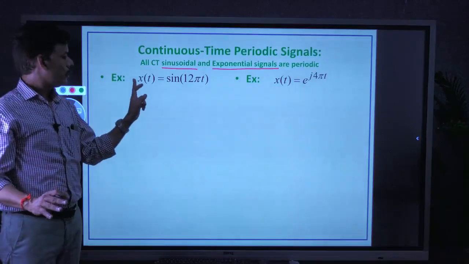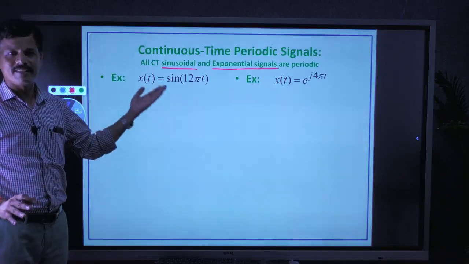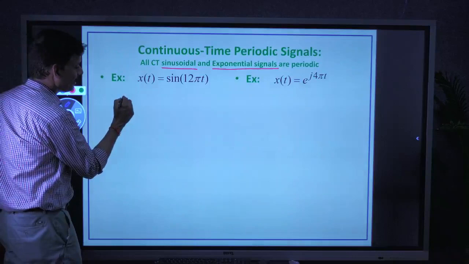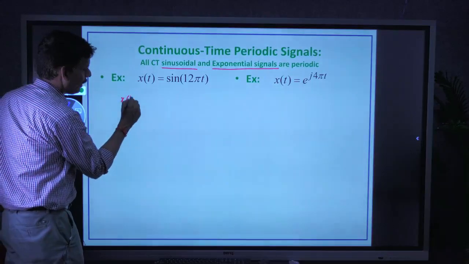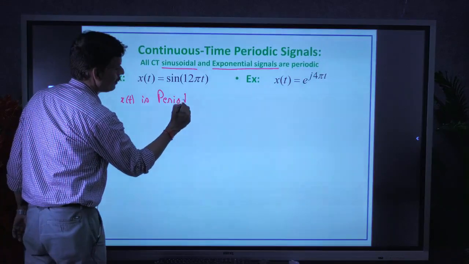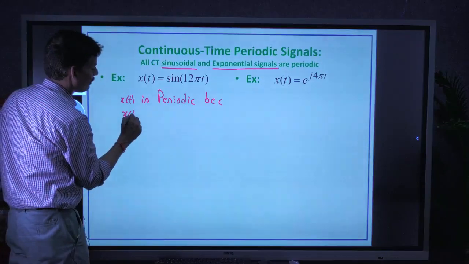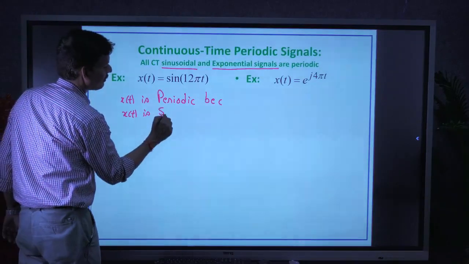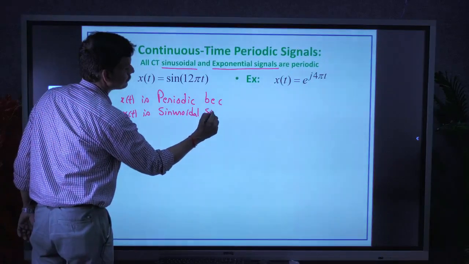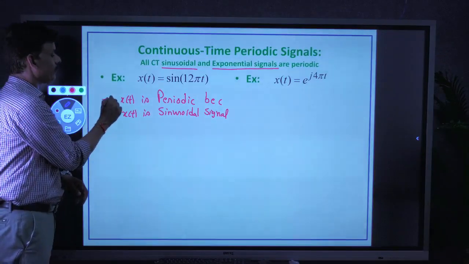So take the first example, x of t equal to sine 12 pi t. It is a sinusoidal signal. As it is a sinusoidal signal, well in advance we can tell that x of t is periodic. We can confirm it well in advance. Why? Because x of t is sinusoidal. So first task is over. x of t is periodic.